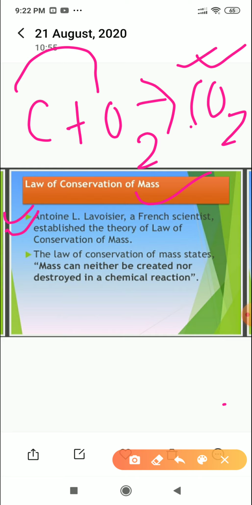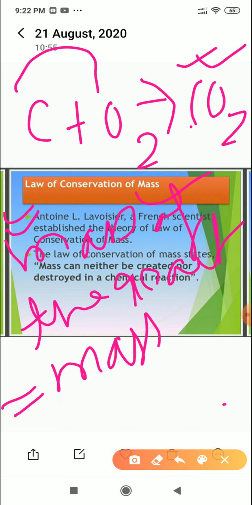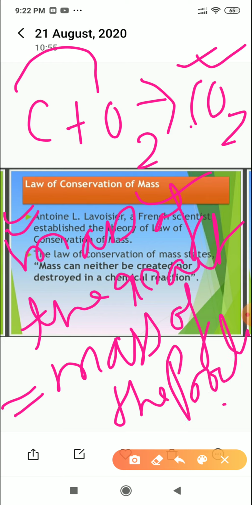Now, what is this law actually saying? According to this law, mass can neither be created nor destroyed. It means that the mass of the reactants always equals the mass of the products. So in simple language, according to the law of conservation of mass, the mass of the reactants equals the mass of the products.